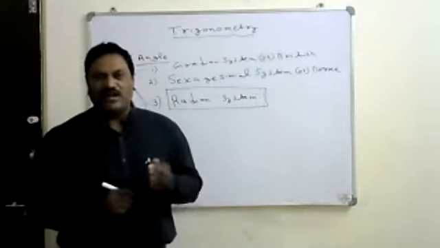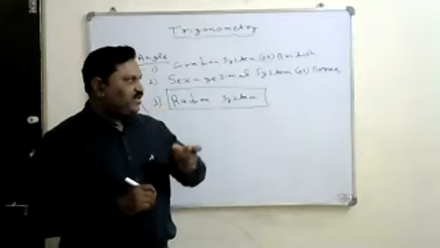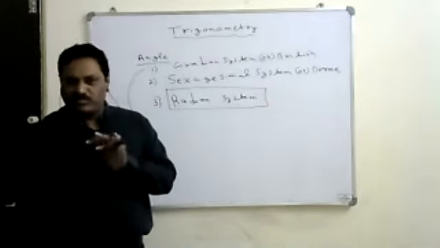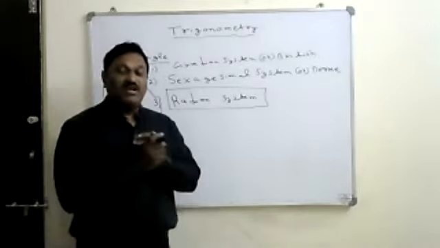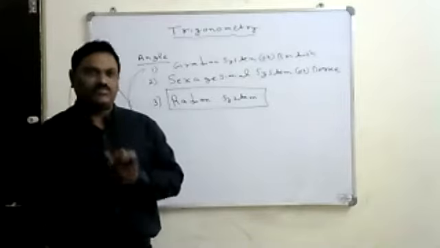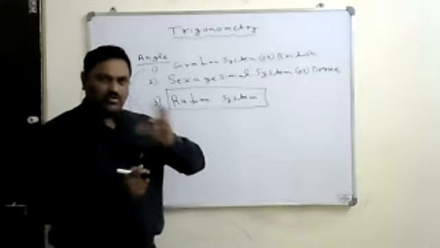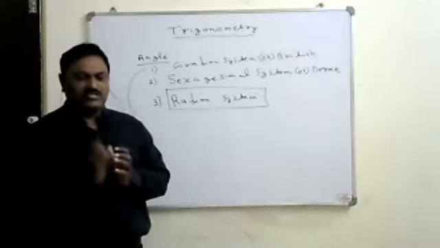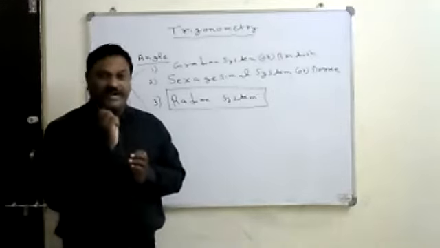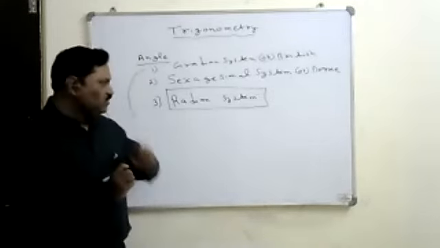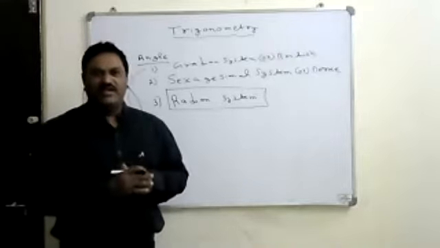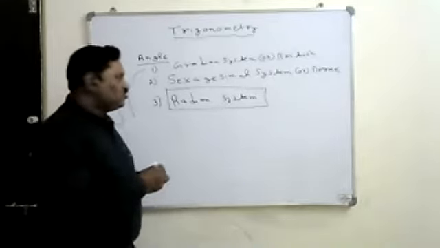But from the 11th standard onwards, the usage of degrees is limited. In almost 80% of cases, we will measure angles in the radian system only. That's why try to convert all angles in terms of radians, because all the calculations are also done in terms of radians. In the radian system, it is not defined, it is equated only.